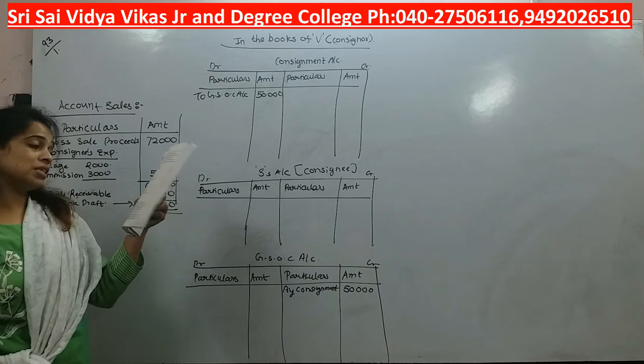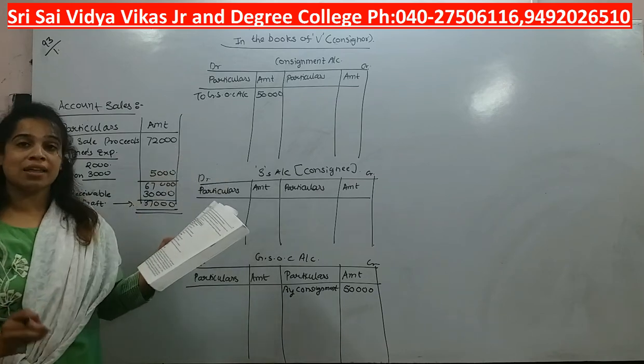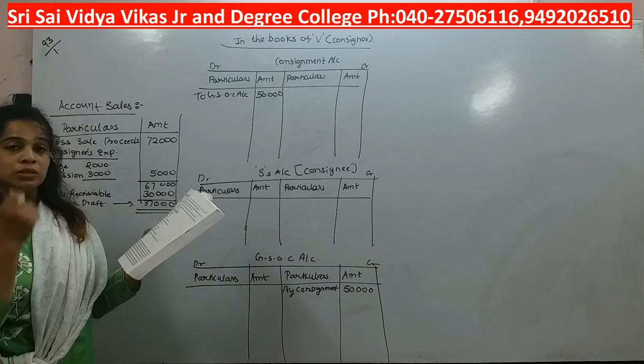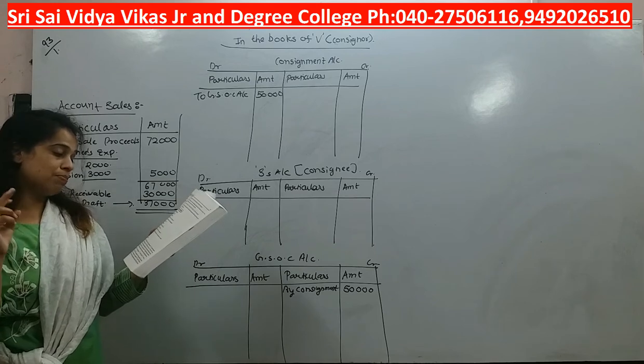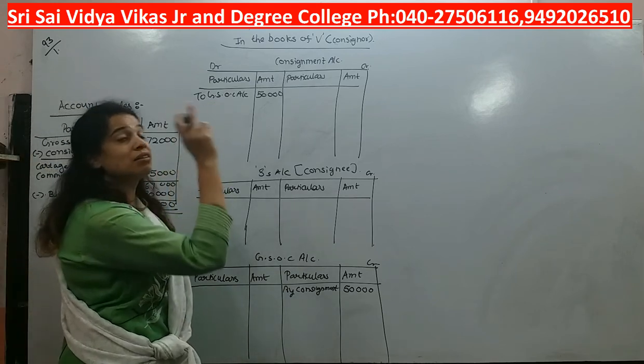Okay, now what is happening? See, we paid. Who is V? V is a consignor. The consignor is paying 4,000 for transport. Okay, 4,000 he is spending for transport. So whose expense is it? Consignor's expense.